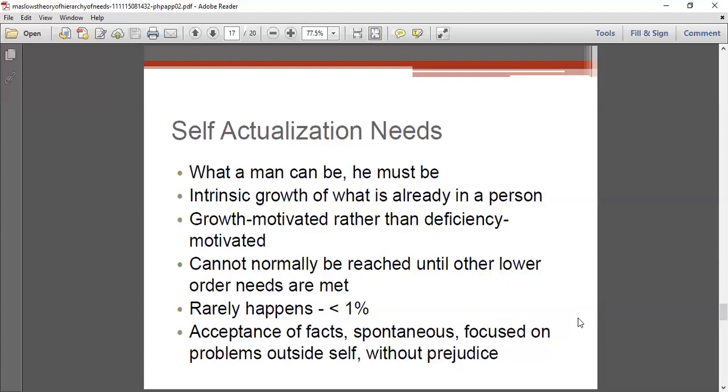That is, it can be the acceptance of the facts, focusing on problems outside the self without prejudice. When a man can achieve what he should achieve in his life, that is known as self-actualization needs. So in this session, we have seen Maslow's hierarchy of needs, which is based upon the hierarchy model, explaining the physiological needs, then the safety needs, need for love and belonging, self-esteem, and self-actualization.